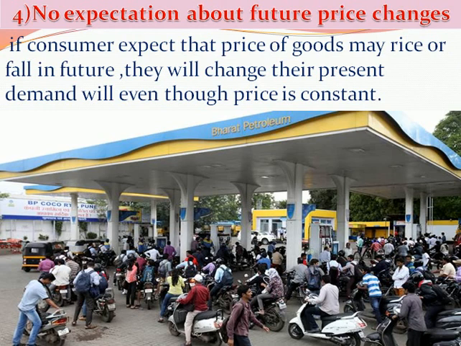Though the price increases, people will buy more at a higher price because they think the price may further increase in the future.